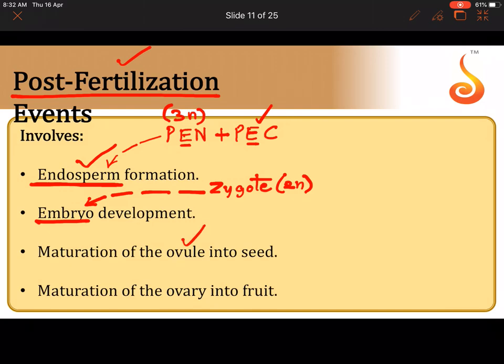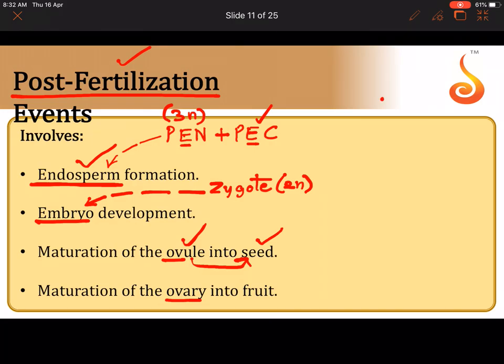Meanwhile, the ovule, inside which the embryo sac was there, when all these changes are happening in the embryo sac, which is no longer now called an embryo sac because the synergids are not there, the egg is not there, the antipodals are not there. So, what will happen to the ovule? The ovule starts transforming into what is referred to as the seed. The ovule with a developing embryo and endosperm inside is referred to as the seed. And what happens to the ovary? The ovary becomes the fruit.